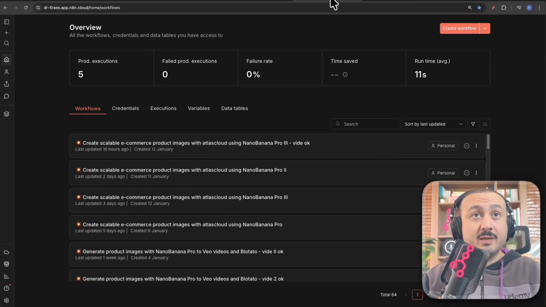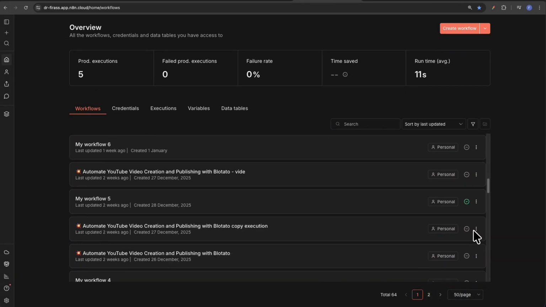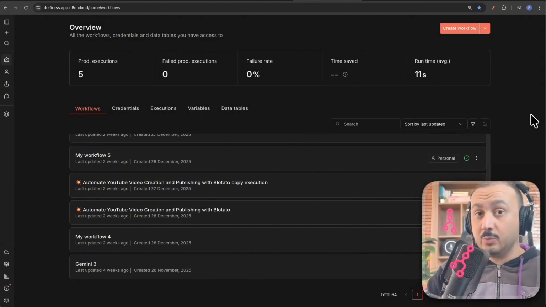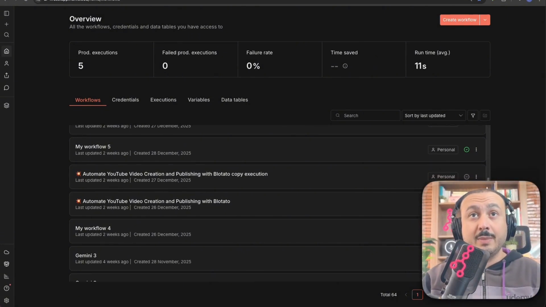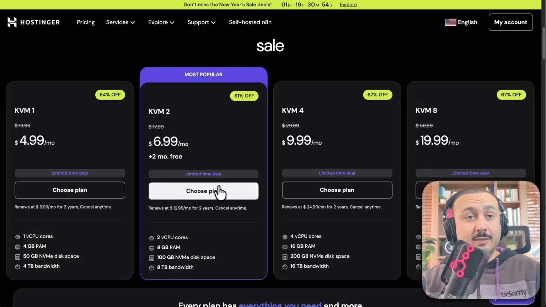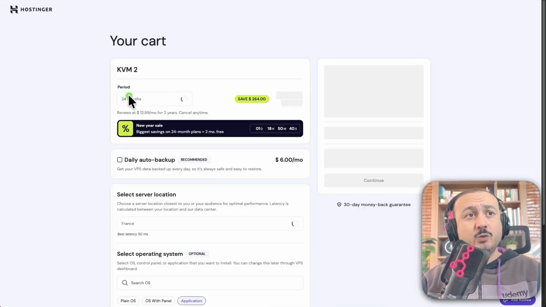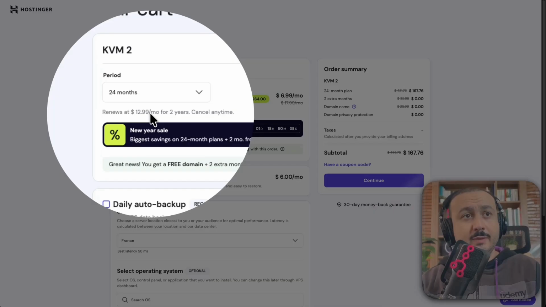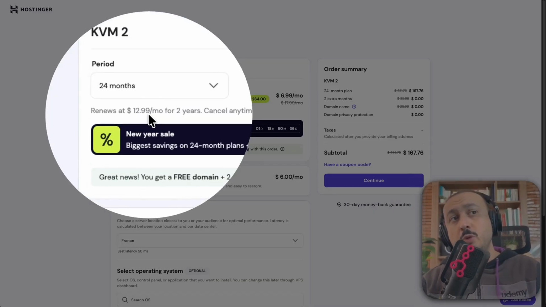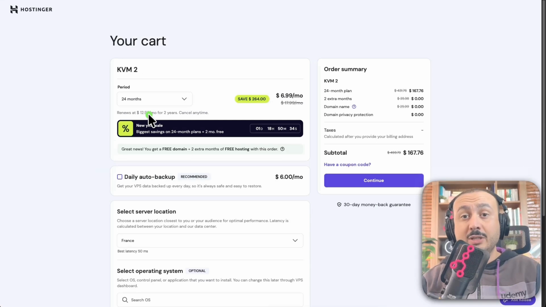On the other hand, if I go back to the n8n server, I can only give and activate 5, which is really very, very few. So here, when I take this server, what's the idea? The idea is that I come here, I take 24 months. Be careful, it's written here in small print, $12 per month, starting from the 2nd year.